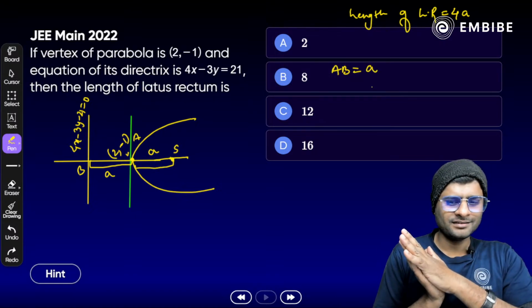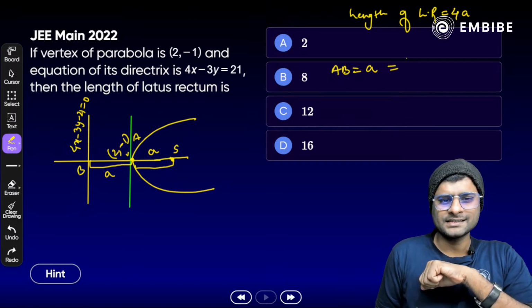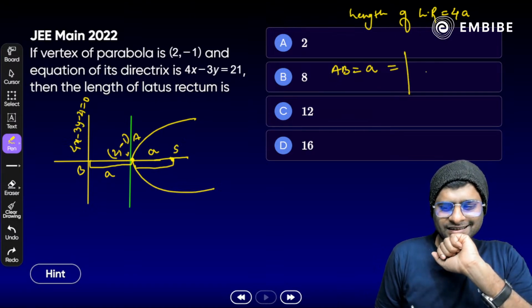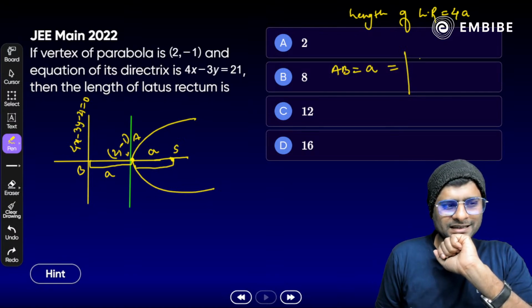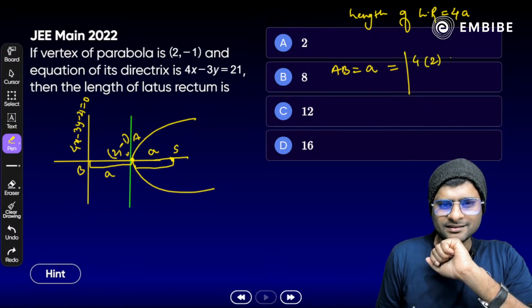Any idea? So easy and simple. Yes, what will this be? From point 2 comma minus 1, ax1, that means 4 times 2, plus by1, 3 times minus 1, and plus c, minus 21, divided by what?